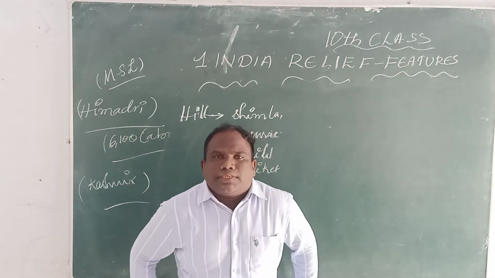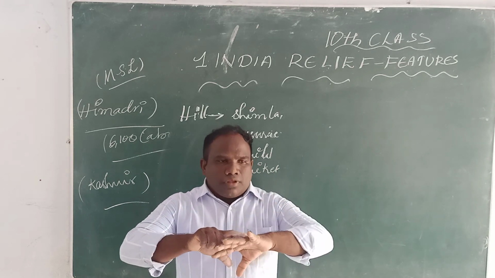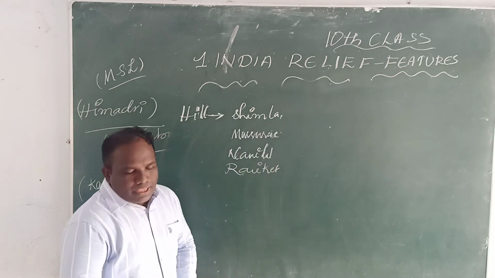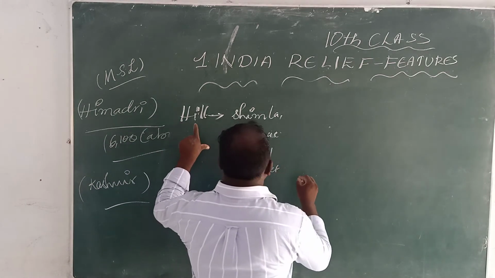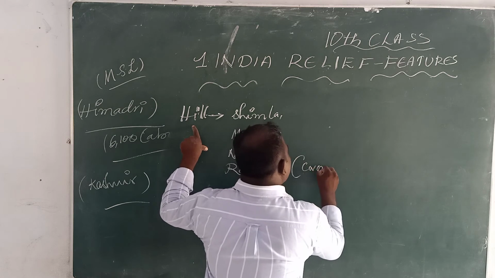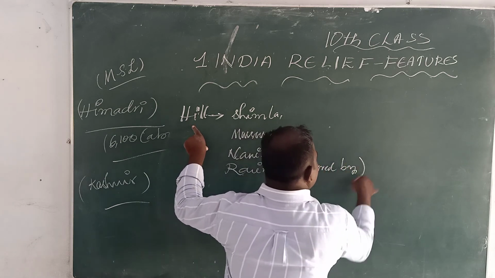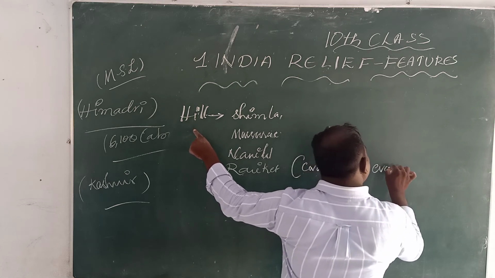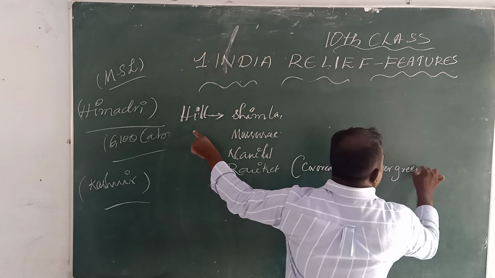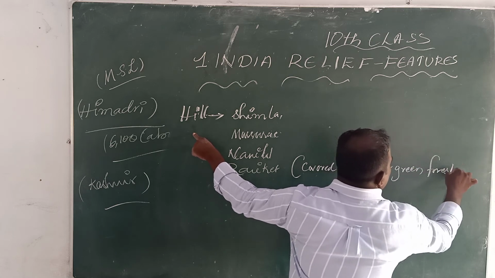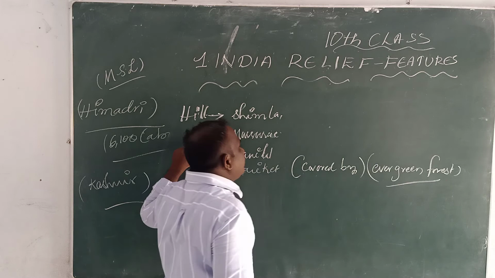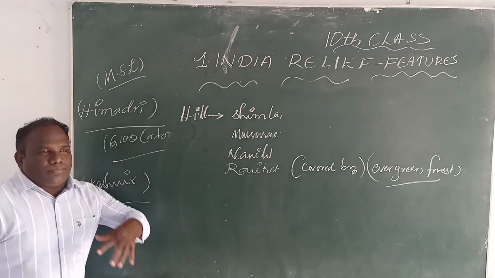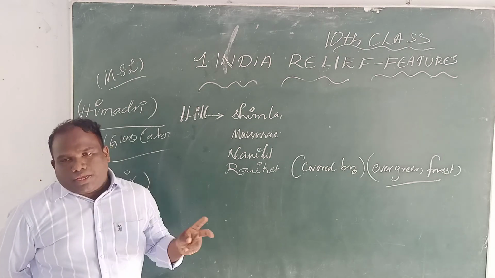Actually, these hill stations are covered by green, evergreen forest. So, dear children, the major relief division, the first one, is the Himalayas.